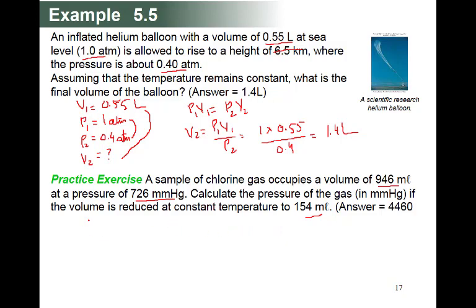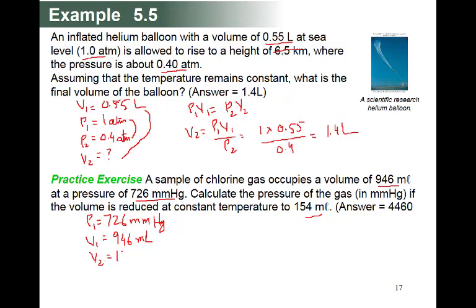So here we say pressure 1 is 726 millimeter mercury, and volume 1 is 946 milliliter, and volume 2 changes to 154.